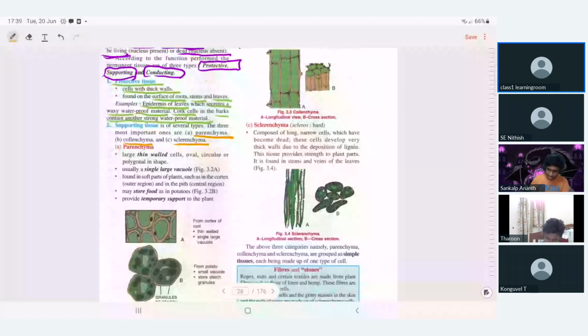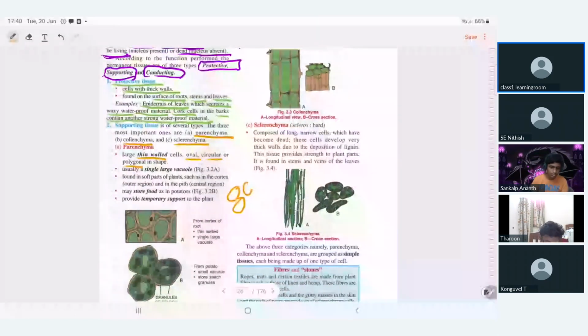Now, first let us study the parenchyma tissue. The cells of parenchyma are thin walled, and mostly they are oval in shape, or circular or polygonal in shape. You can see here they are thin walled, and not differentiated.